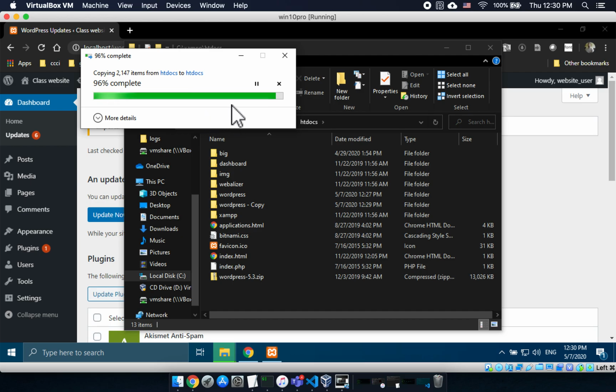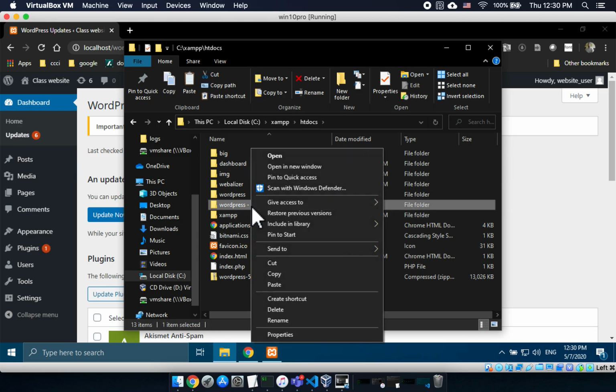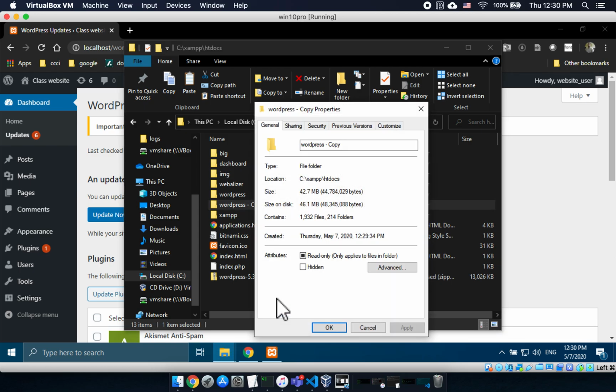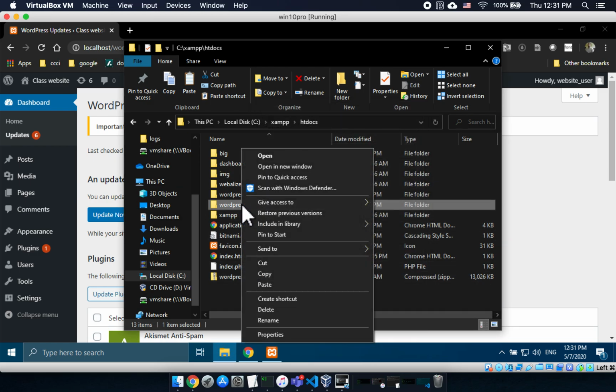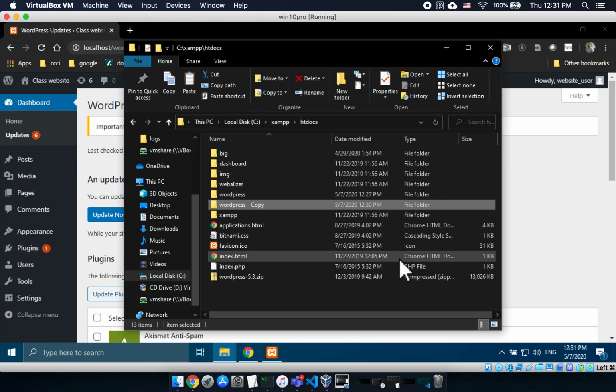We're almost there. Yay. 100 percent. And there it is, WordPress copy. Now, oh yeah, folders don't show you size. But if I right click and say properties, I see that this has 46.1 megabytes. And then I'm going to right click it again and say, is it send to? Yep, compressed zipped folder.